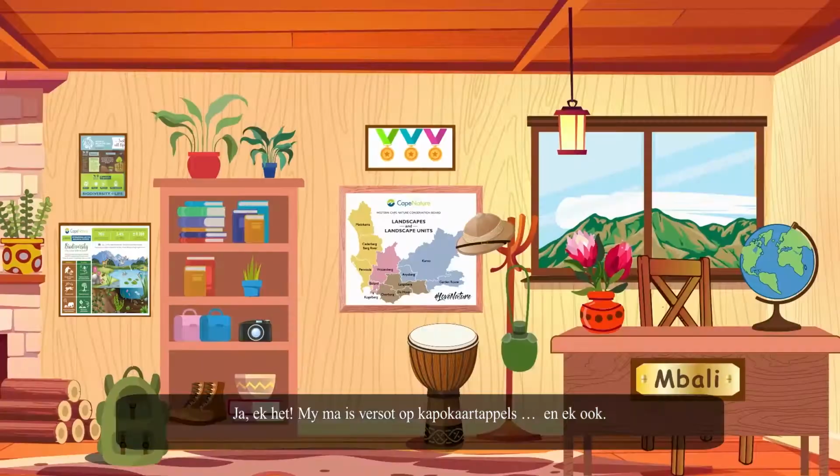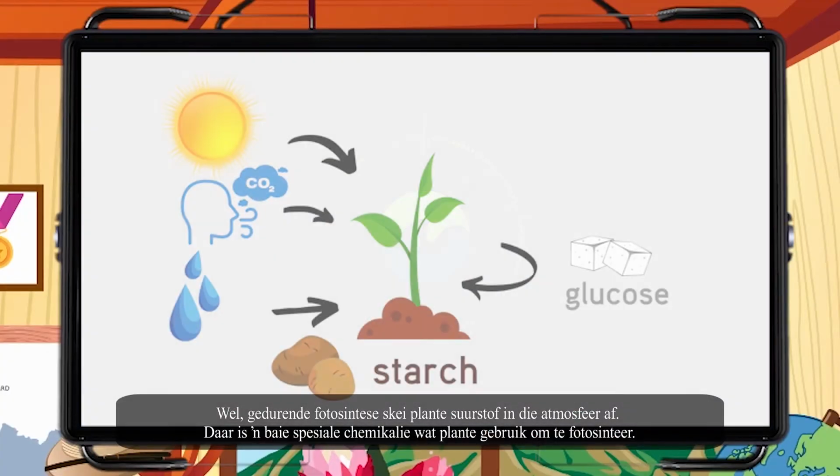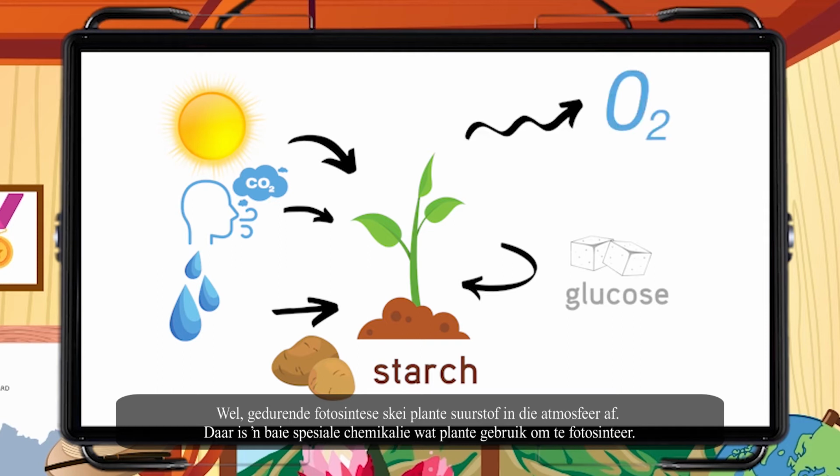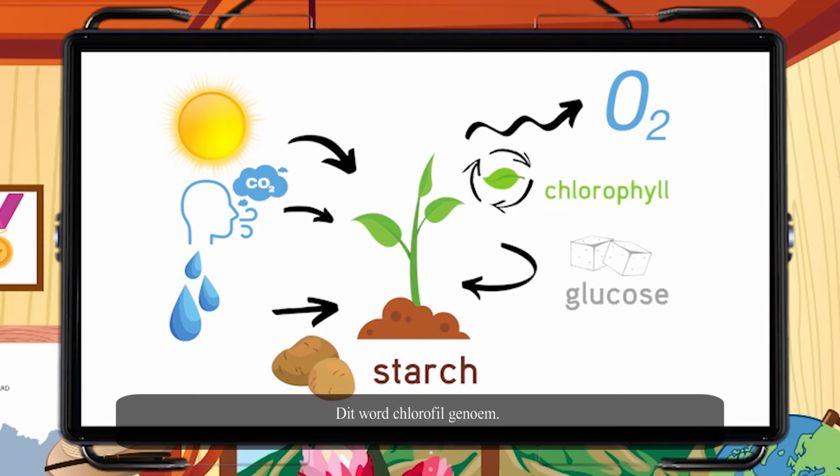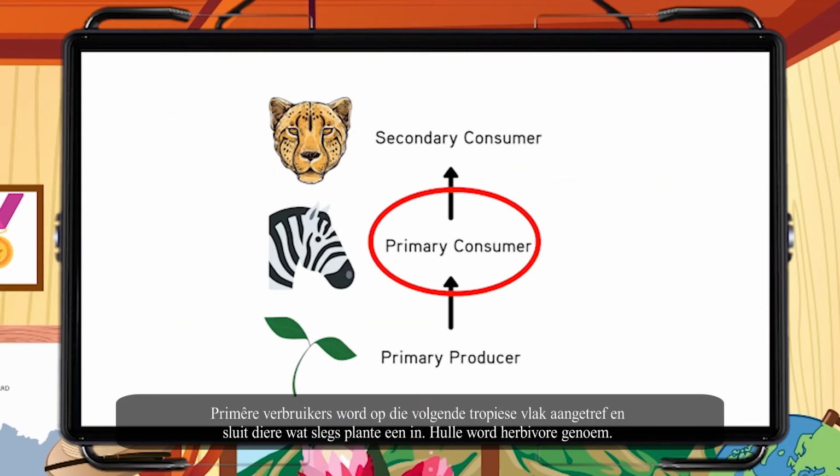So do I. Well, during photosynthesis, plants give off oxygen into the atmosphere. There's a very special chemical that plants use to photosynthesize. It's called chlorophyll. Primary consumers are found at the next trophic level and include animals that eat only plants.